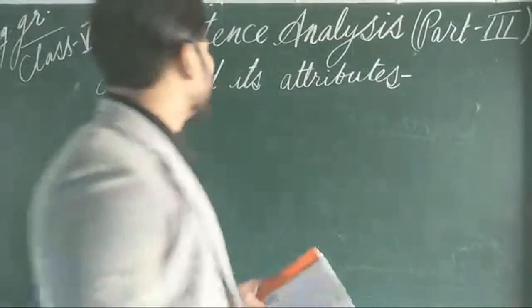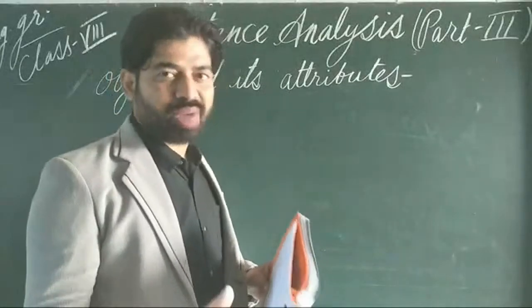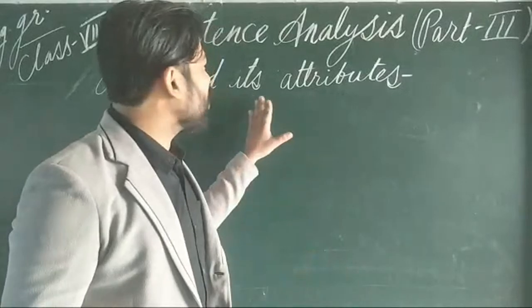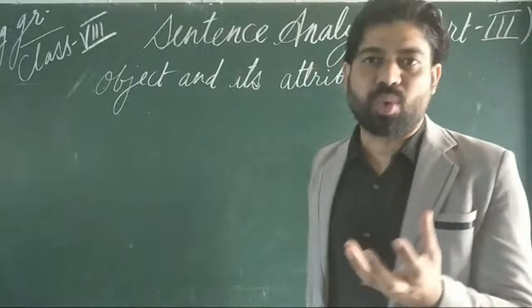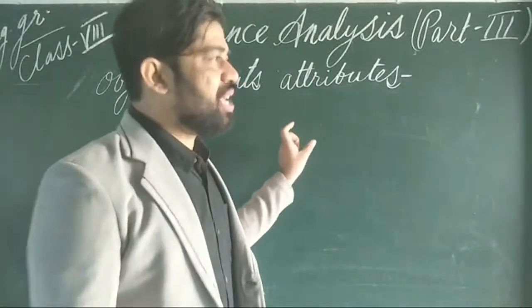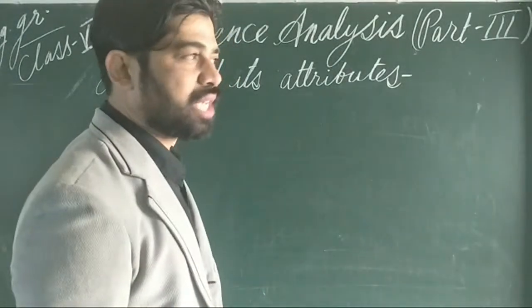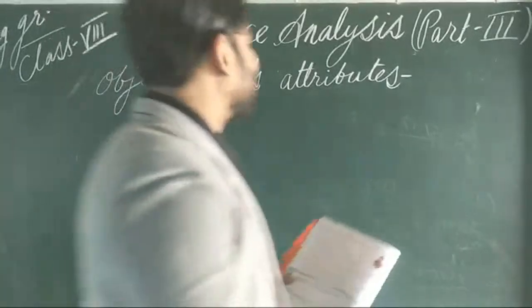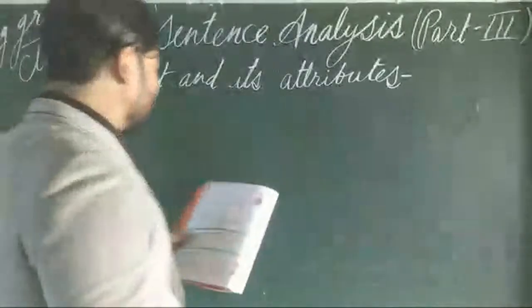So what do you mean by the object? I think it is quite clear to all of you which part of the sentence consists of the object. And one thing again I want to point out: when there is an object in the form of a group of words, some part of that group will become attributes and some part will become the object. How, I will show you with the help of an example. Firstly, you need to write down the definition of the object and its attributes.